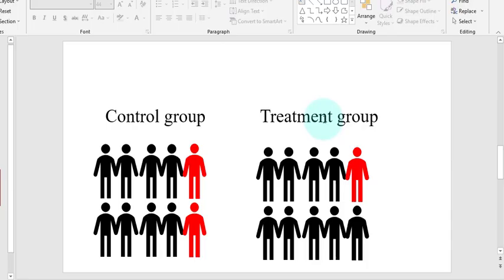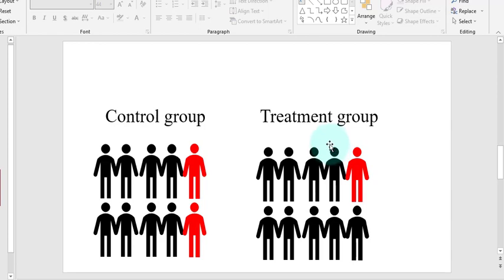That means in a treatment group, because you are giving the control group the placebo, the actual treatment is given to the treatment group, or the experimental group. So if all are diseased and you give a drug and one of the people gets cured, he is now free of the disease.